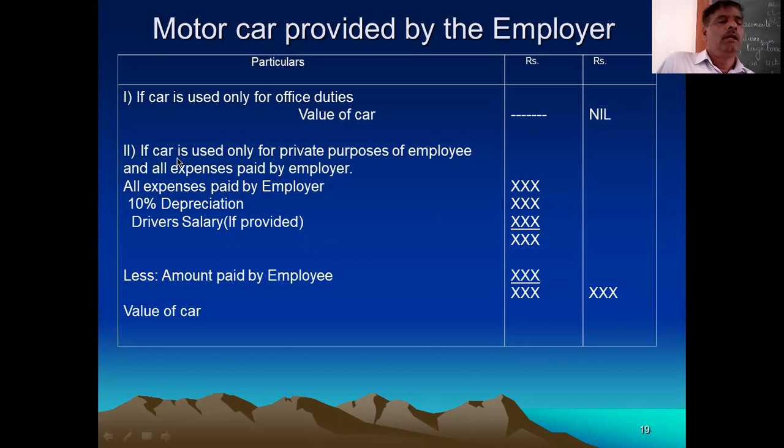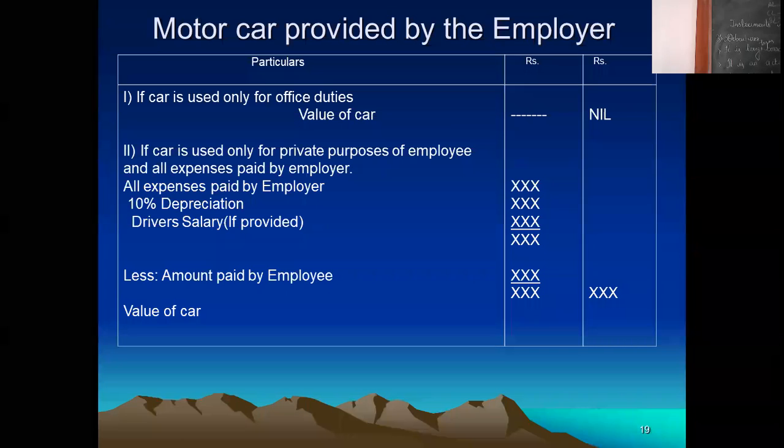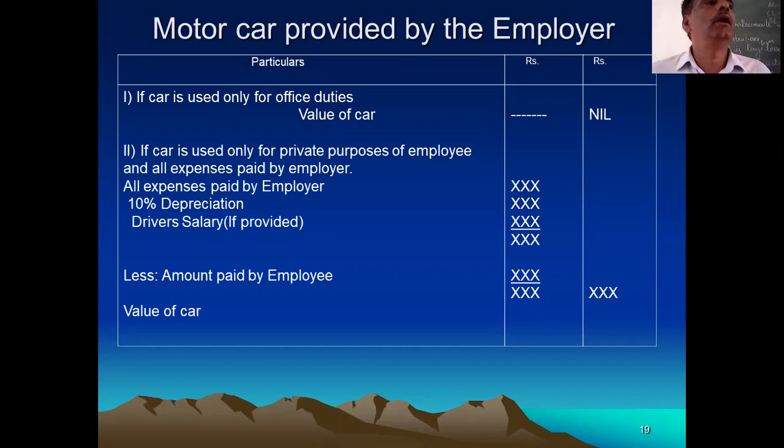And the second point is if the car is used only for private purpose of the employee. Opposite of the first point. In the first case, the car is given by the employer and used only for office purpose. In the second case, the car is given by the employer and used only for private purpose, not for office purpose. For office purpose, there may be another car.